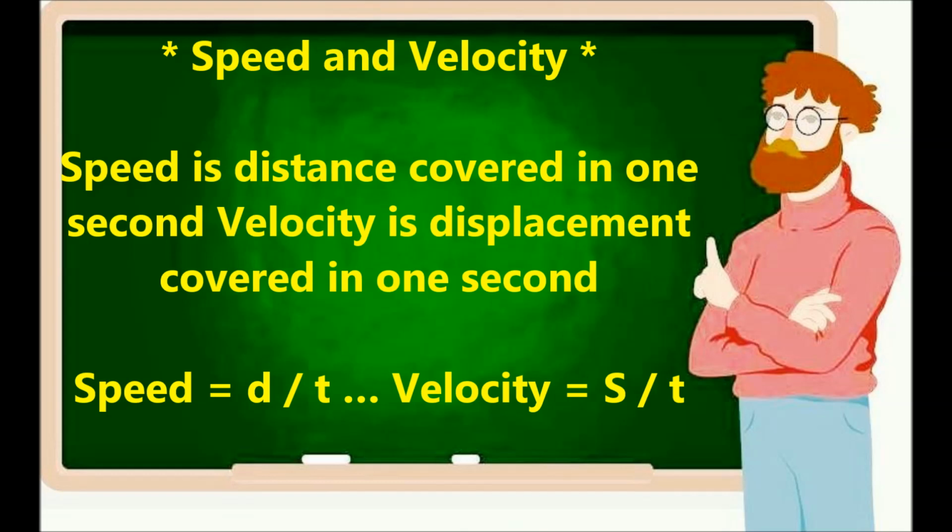You take both. If you take distance, then speed is distance covered in 1 second. If you take velocity, there's a specific word, then we do not consider distance, we consider displacement covered in 1 second. So speed is d by t, d here is distance, and velocity is s by t. S here is not speed but displacement divided by time. So in 5 seconds, if the body has traveled a distance of 10 meters, in 1 second it has traveled 2 meters. How do we write it? 2 meters per second. If this had a displacement of 10 meters in 5 seconds, then in 1 second it is 2 meters.